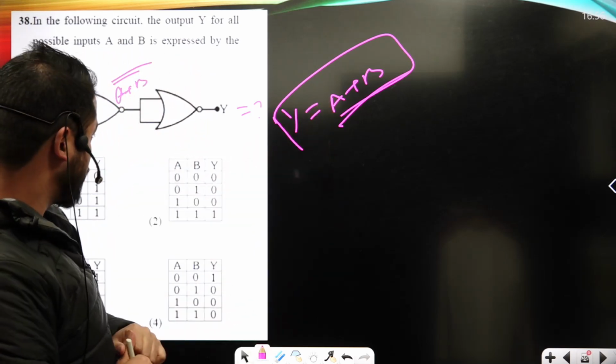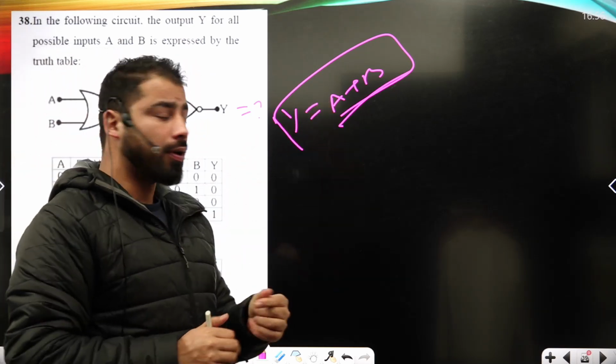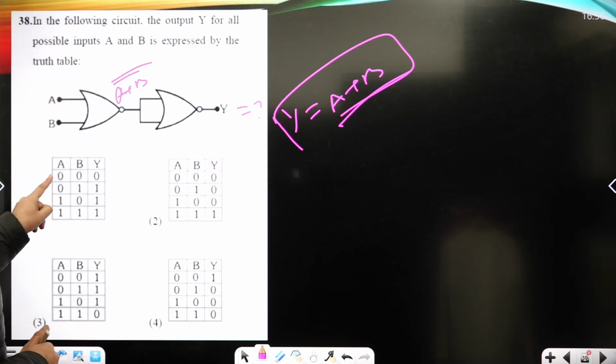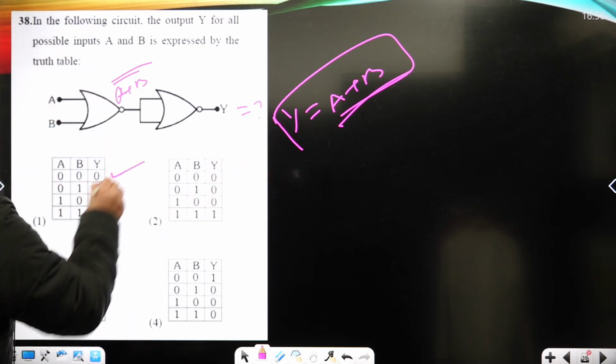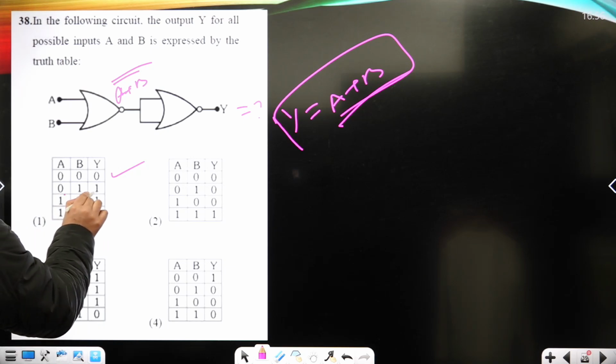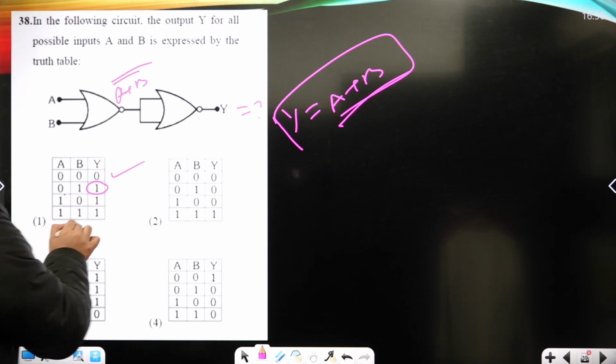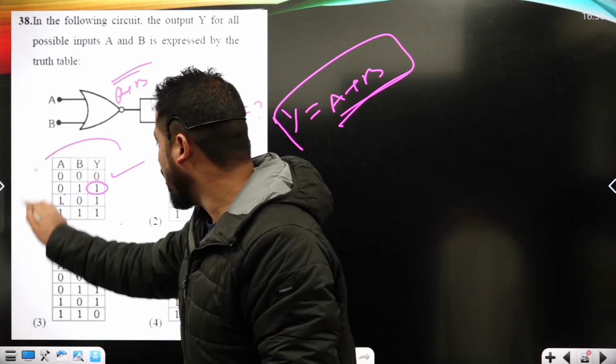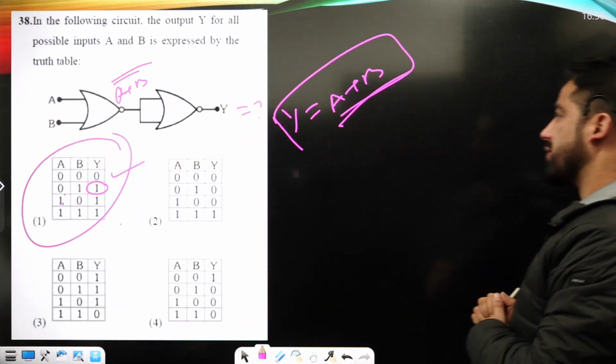This is the algebra for an OR gate. It will behave like an OR gate. If both the inputs are 0, the output will be 0. If one of the inputs is maximum, the output must be maximum, okay? So option first is basically the correct option, right?